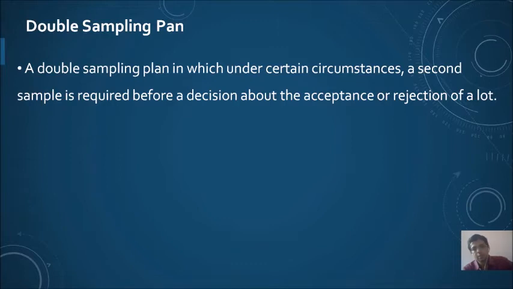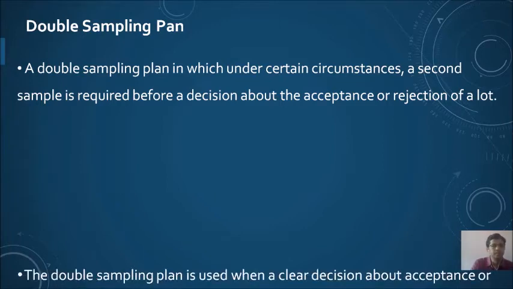Similarly, if the acceptance criteria is not satisfied, then we will reject the lot or send that lot for rectification. Again you may not require the second sample, but a situation may arise where you may not be able to accept the lot or reject the lot. In other words, the lot is not too bad, not too good, and therefore to arrive at a decision we have to draw a second sample, and that is nothing but your double sampling.